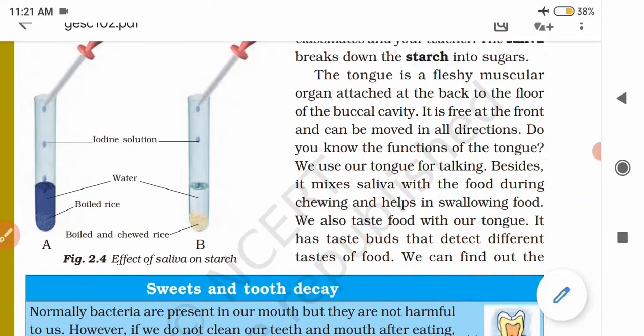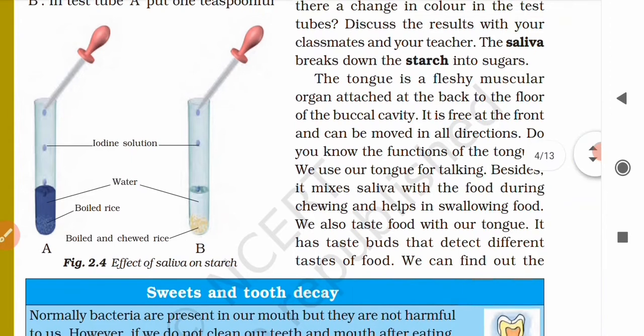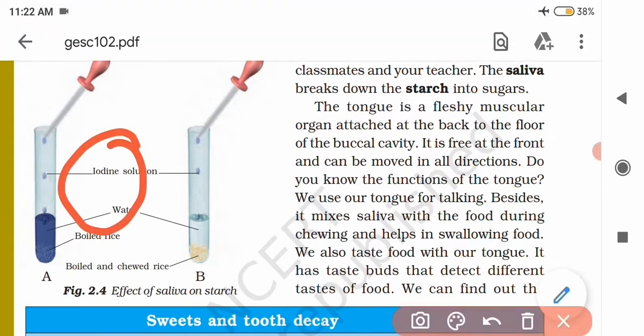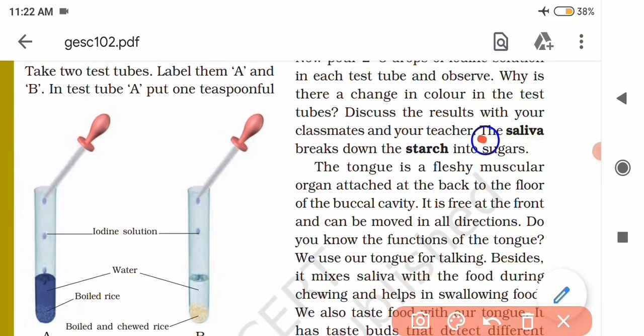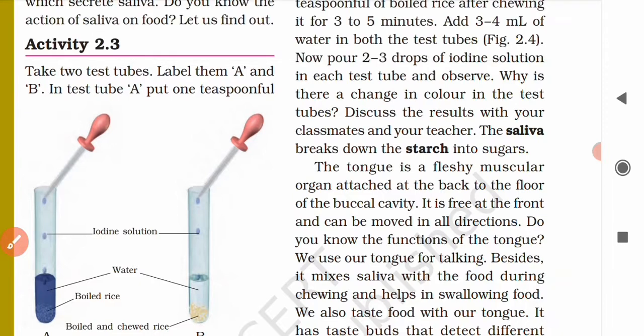Understood? So now about the tongue. Yes, this one. Here you see it is written over here: the saliva breaks down the starch into sugars. In test tube B, the boiled rice which you have taken is already mixed with saliva, and saliva has digested or broken down the starch present in that boiled rice to form sugar. That is why there is no change in color after adding dilute iodine solution in test tube B.